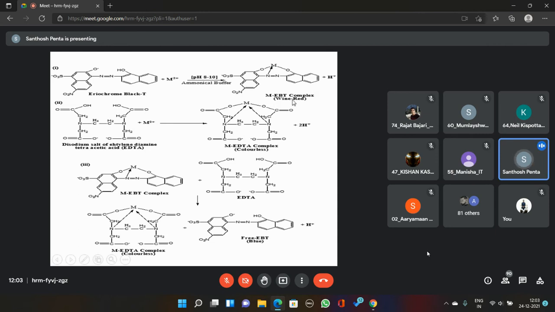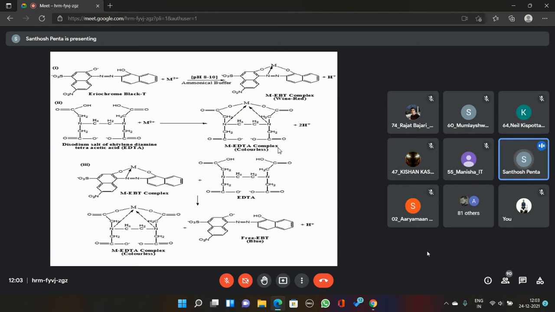Almost all the metal ions react with EBT, but in some cases some free metal ions are there. So initially, during the titration, the free metal ions in the conical flask immediately come in contact with the disodium salt of EDTA, producing the metal EDTA complex.